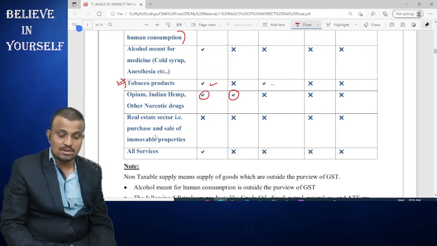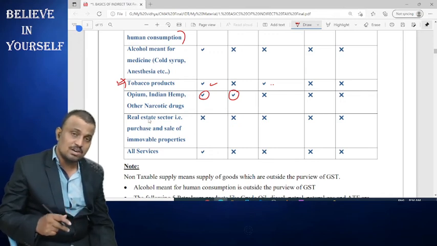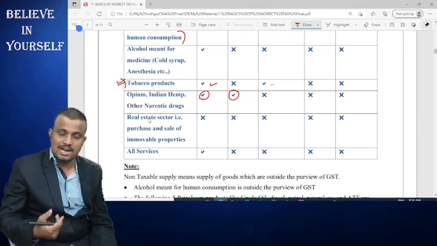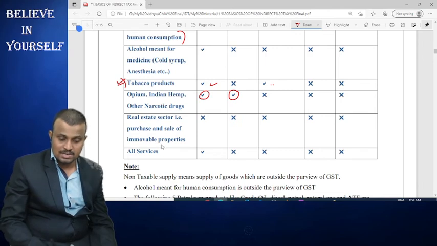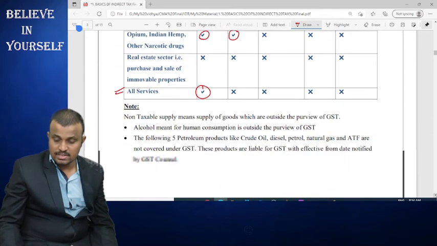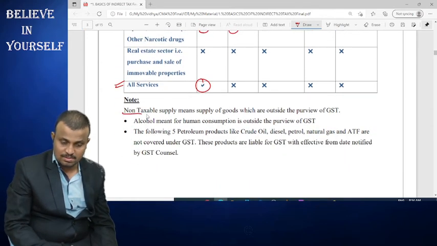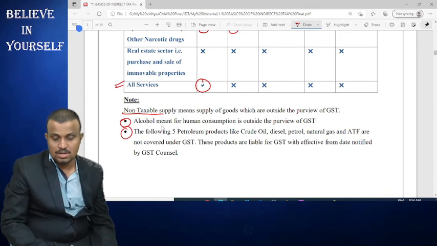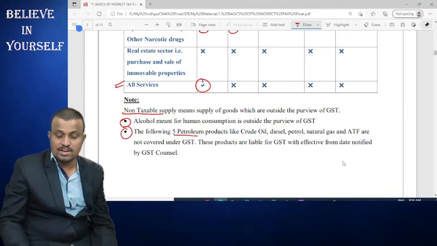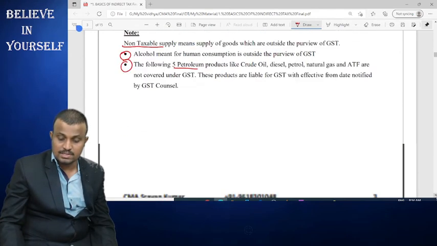But the transactions involved in relation to the land are covered. I will explain later. And all services are covered under the purview of GST. So here we discussed what is meant by non-taxable supply. It includes these two: alcohol meant for human consumption and five petroleum products.